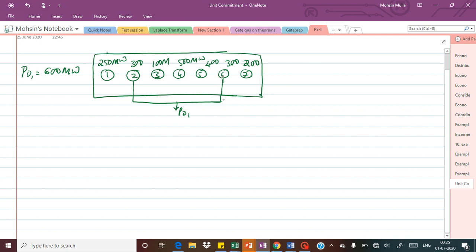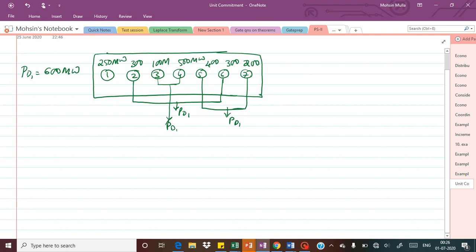And then also it is possible that I may want to turn on only the fifth and seventh unit to supply the demand of PD1, 600 megawatt. Okay, so now what will happen? Between the particular range of power generated, or you can say the particular amount of demand available at a particular time, the number of units are to be fixed, so these units are going to operate. So it is also possible to have a combination of these 5 and 6 to supply the PD1.